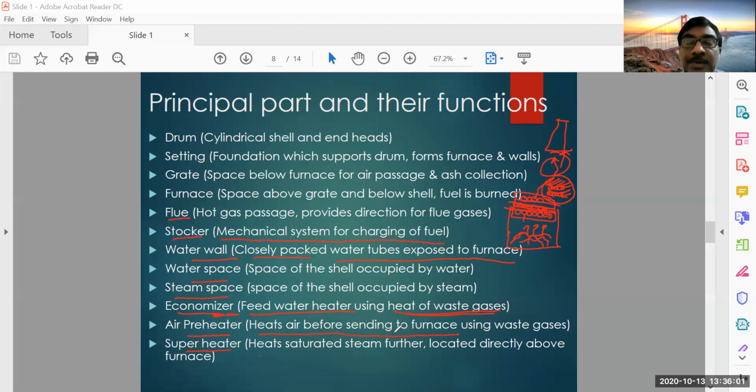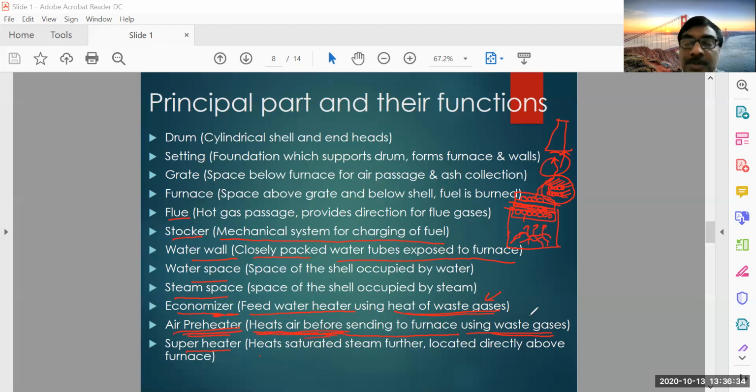Okay, so if you are supplying preheated air, the efficiency of combustion will be increased. For that, the air is heated in the air preheater. Before sending to the furnace, the air is heated again by using the heat of waste gases. So the heat of waste gases is used for either feed water heating or air preheating.